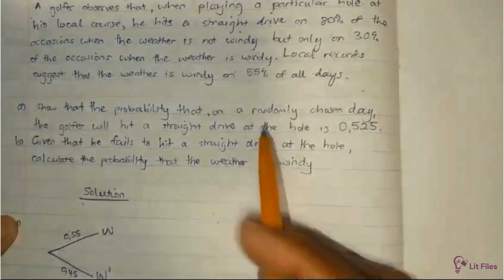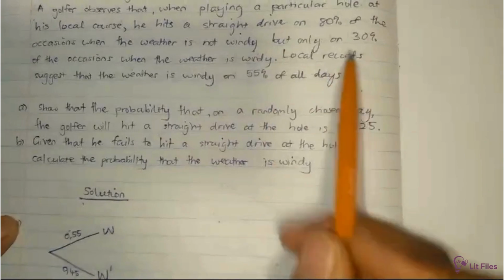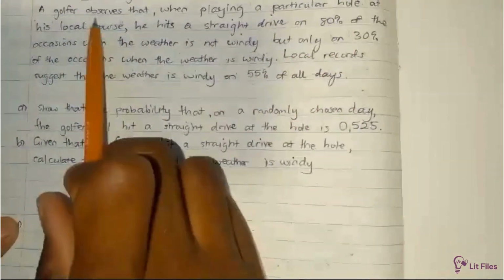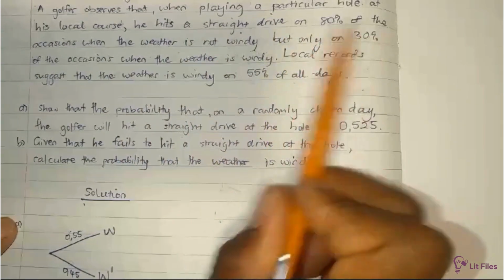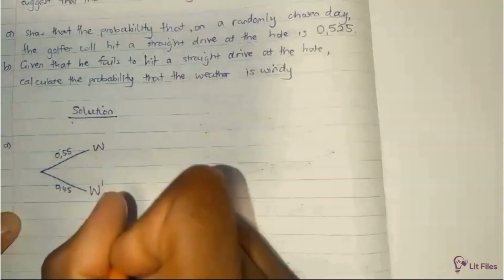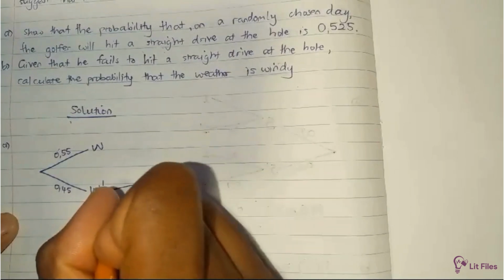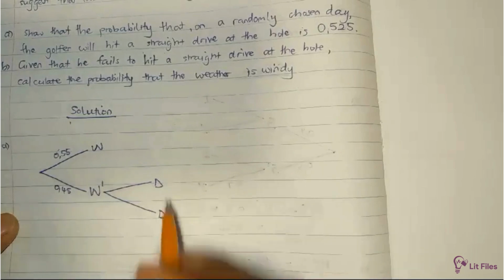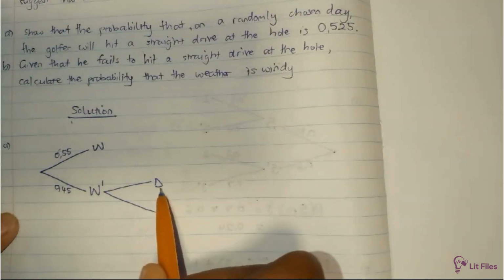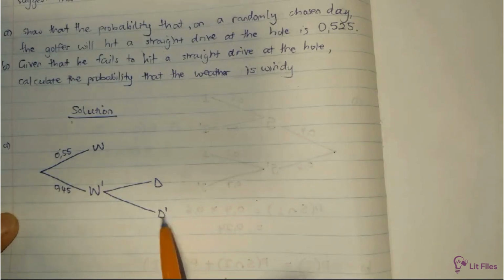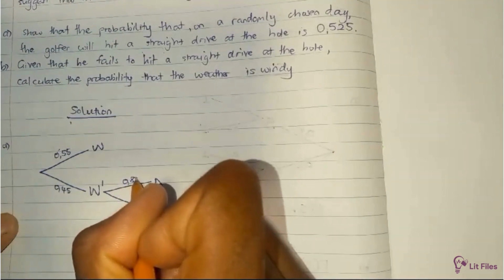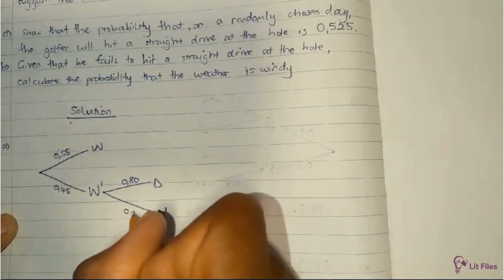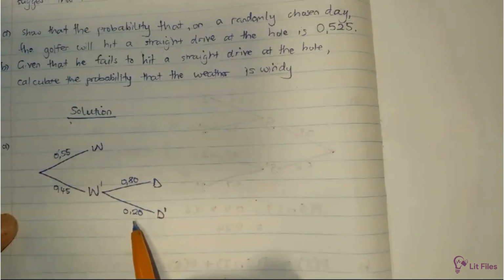Then after that, we have to remember that the golfer hits a straight drive on 80% of the occasions when the weather is not windy. So when it is not windy, he can attempt a straight drive, or sometimes he can hesitate. So that would be the complement: attempting the drive, not attempting the drive. The probability of attempting a drive, given that it's not windy, is 0.80, and the chance of hesitating is 20%.